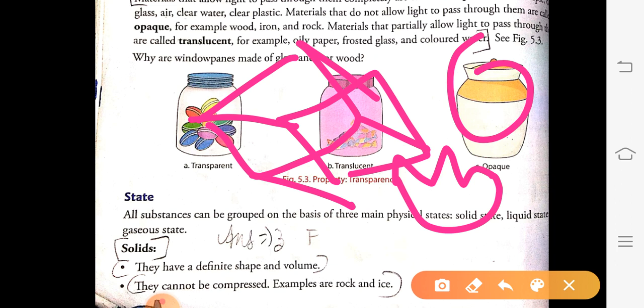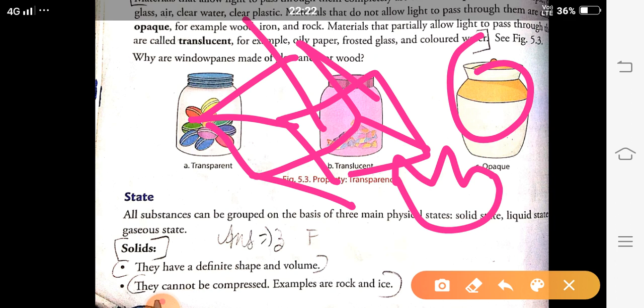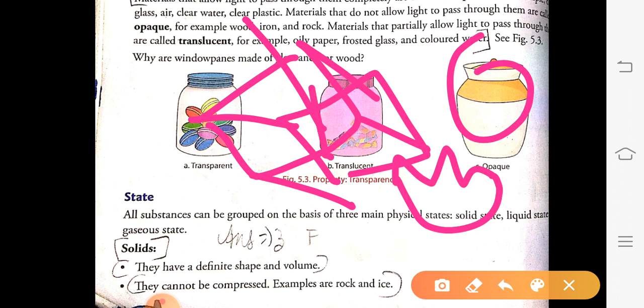Second, they cannot be compressed. You cannot compress a solid object to a large extent. When you compress it to a large extent, it will break. When you put pressure on both sides of a solid object, what will happen? It will start breaking. So a solid cannot be compressed.